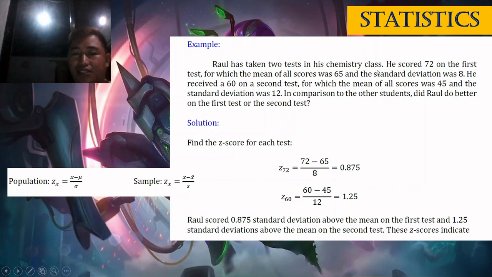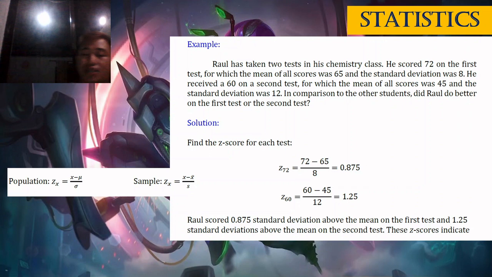Next class, for the second test. Asa daw better ang first test niya class or second test. So 60 ang score sa second, so Z60, 60. Then mean of all scores was 45, so minus 45, di ba? Minus mean mu or x bar. Divided by the standard deviation was 12, sigma or s na siya. So actually ang gigamit gyud ha class ang population nga formula, is equal to 60 minus 45, 15, divided by 12, is 1.25.